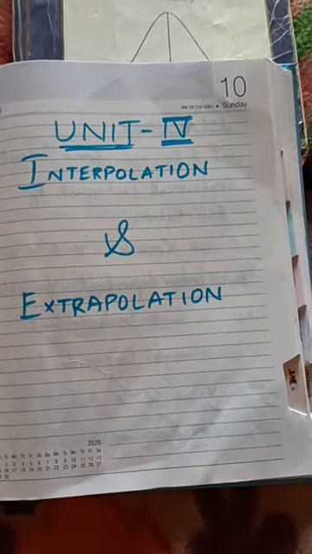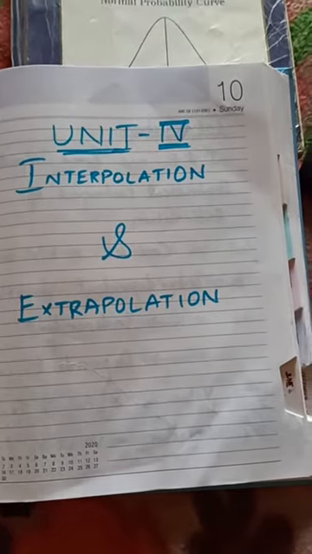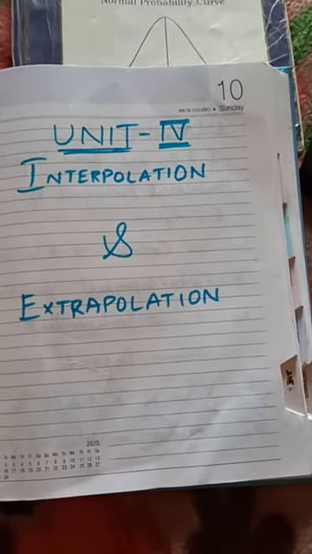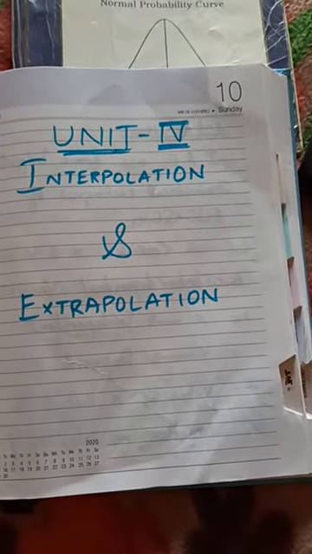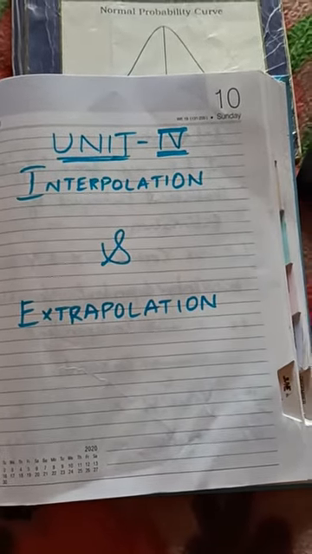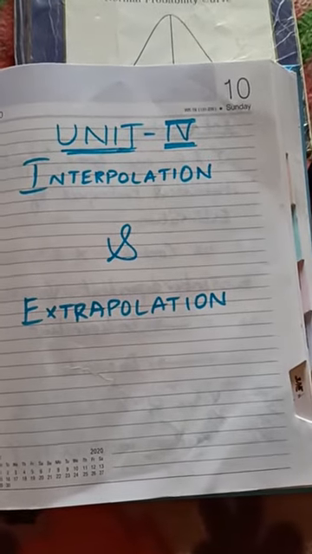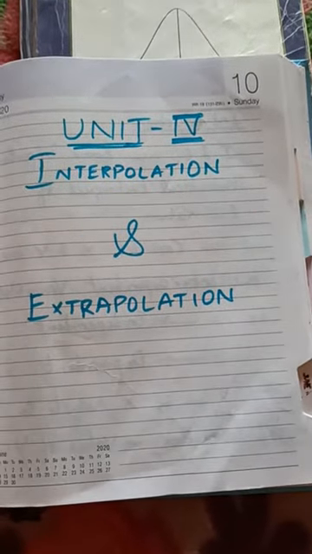Two missing values can be found at a time by using the binomial expansion method as well as another method. Shall we go to the concept?